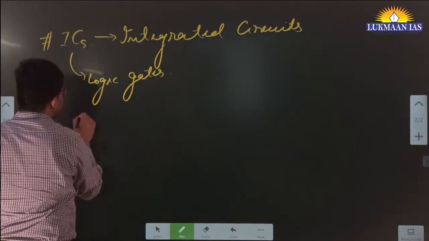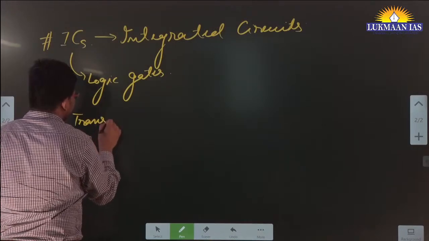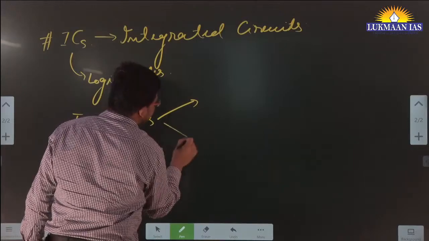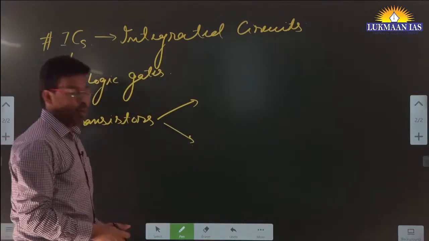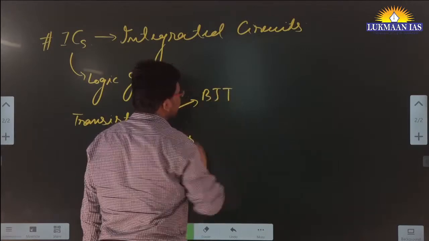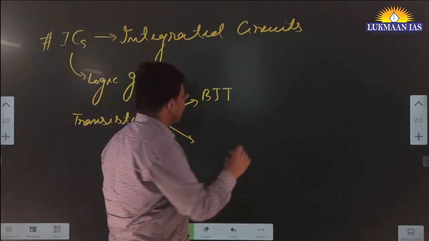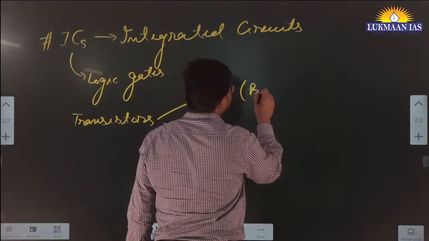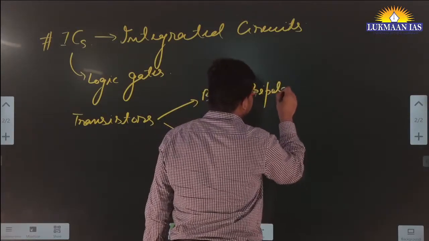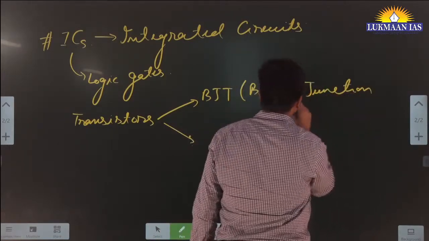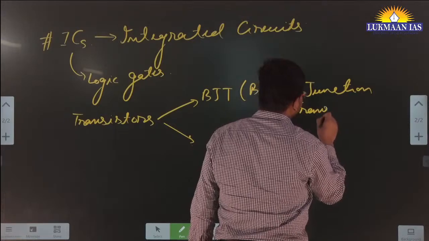They may also have transistors. These transistors are of different types. One of the transistor types is known as the bipolar junction transistor, which is known as BJT. BJT stands for bipolar junction transistor.